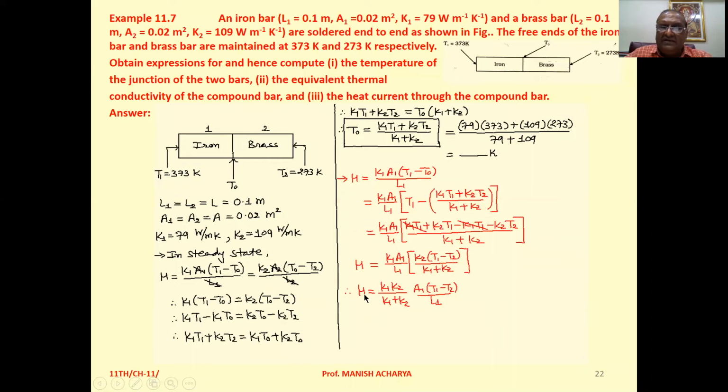So we can write H equal to K1 K2 upon K1 plus K2 into A1 into (T1 minus T2) upon L1. Okay. So T1 is the temperature at one end of the iron rod and T2 is the temperature at the other end of the brass rod.